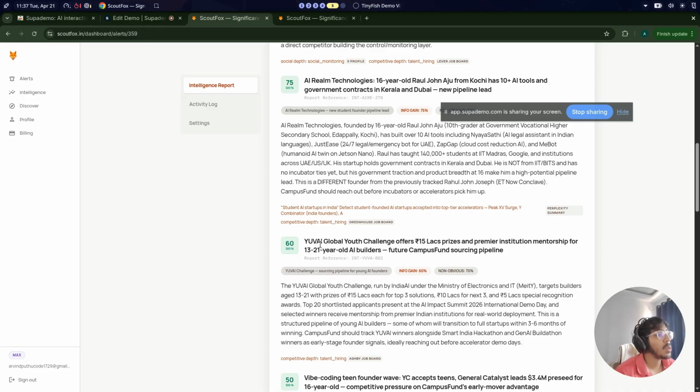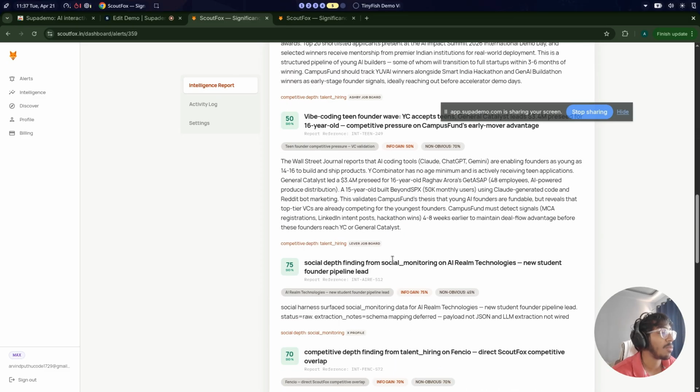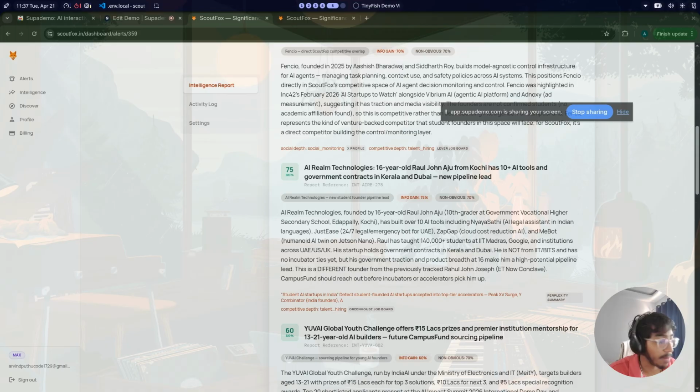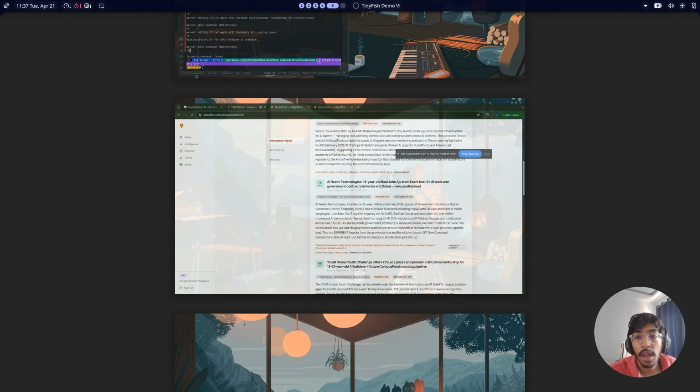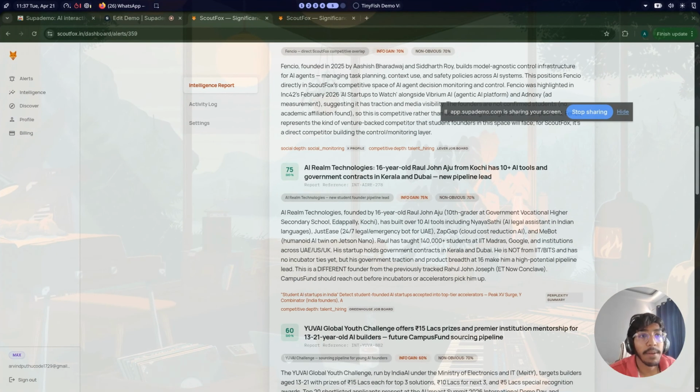For example, UII Global Hackathon introduced these fields. These are future pipelines for this fund that we are doing. Similarly, there are a lot of such things that it would monitor, and you would not even need to come to this app. Let me show. You would get your downstreams right into your WhatsApp. So let me show that.